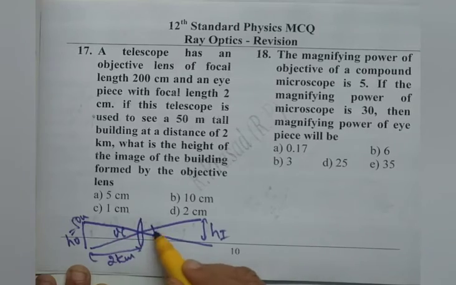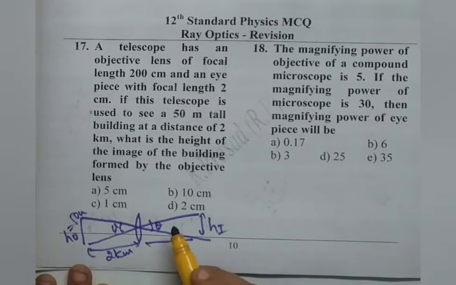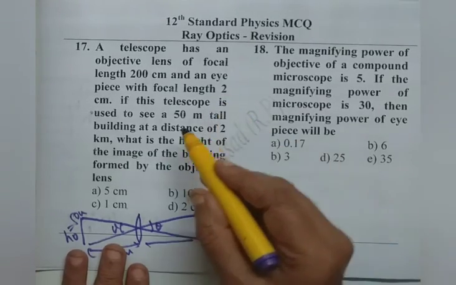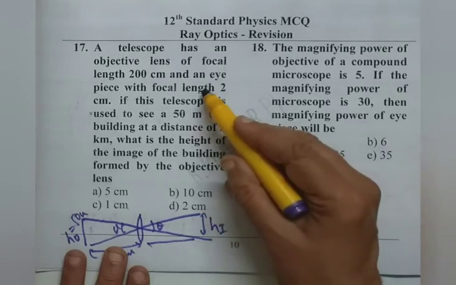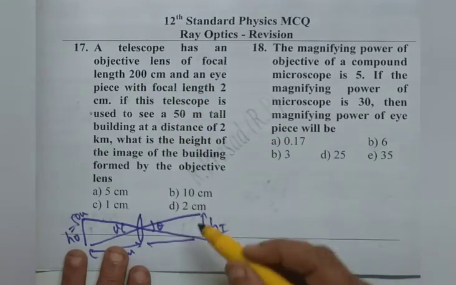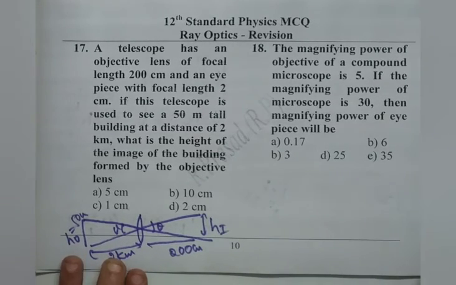This angle is equal to this angle, and the focal length of the objective is 200 centimeter, and the eyepiece is 2 centimeter. So we write 200 centimeter. We take up to the objective only, and the objective produces the image at its focus as the object is at the farthest point. Therefore, we can do just this much.